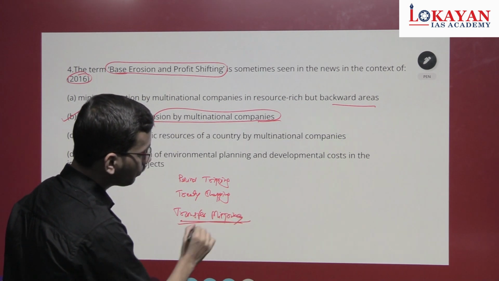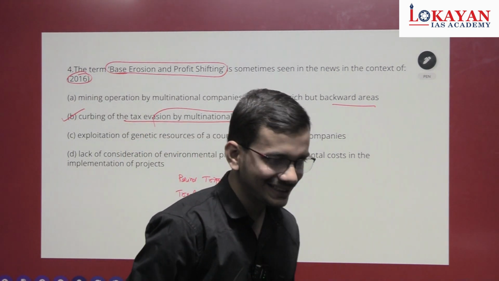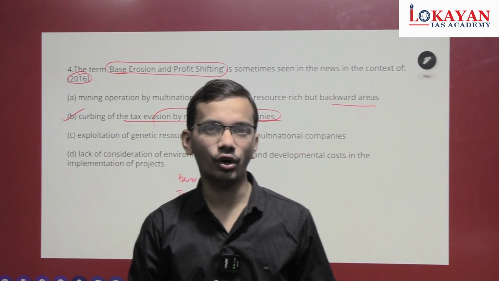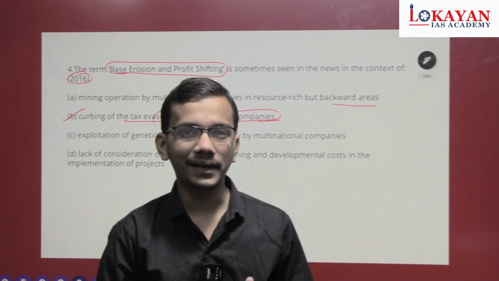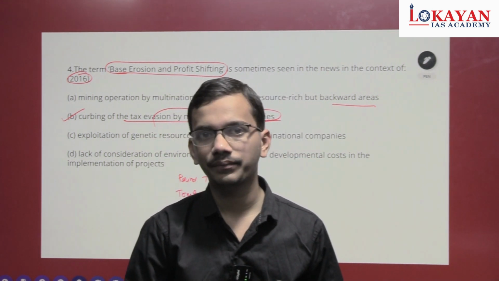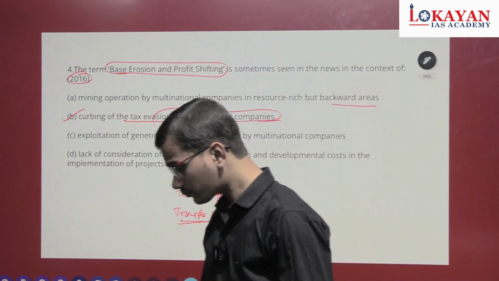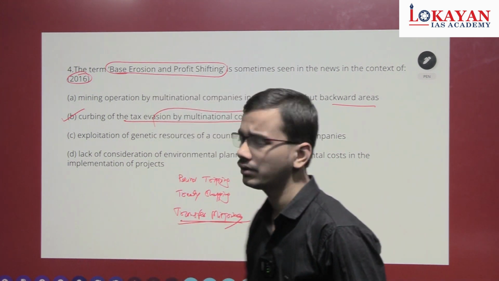Okay, this one is very important because I will show in the next slide, because recently G7 countries had a consensus on global minimum corporate tax. Why? Because various MNCs are evading tax worth hundreds of billions of dollars.